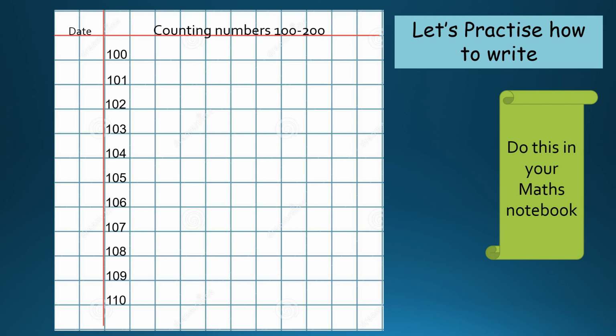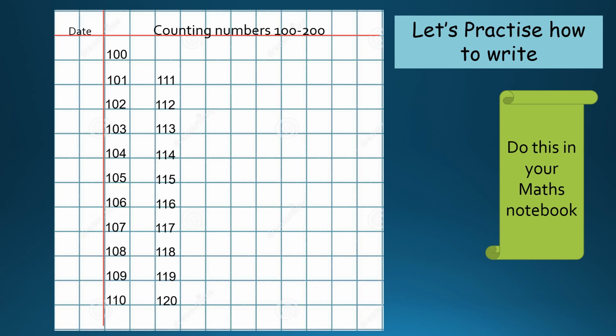So once you have written 110, I am not going to write 111 below that. I am going to write it next to 101 so that you know the sequence. And if you observe, I have left one set of squares in between, right? So it looks neat if you leave one set of squares in between. So 111, after that 112, 113, 114, 115, 116, 117, 118, 119, 120. So after 120, you are going to leave one set of squares and write 121 here. Now you know how to write.